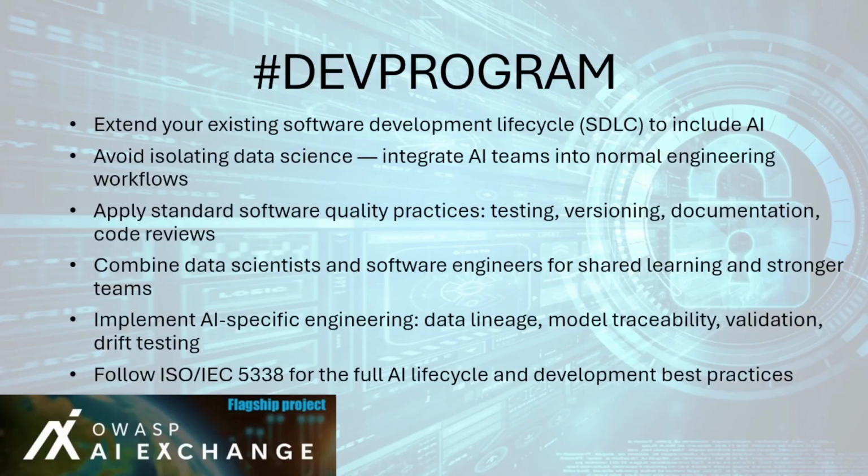Related controls for the #dev program control include the #secdev program, which includes secure AI development practices, supply chain management, which is for verifying trusted data and models, continuous validation for ongoing model accuracy testing, and unwanted bias testing for fairness and ethical quality checks. Relevant standards are as follows. ISO/IEC 5338 defines the AI lifecycle and integrates it into ISO 12207, or the Software Lifecycle Standard.